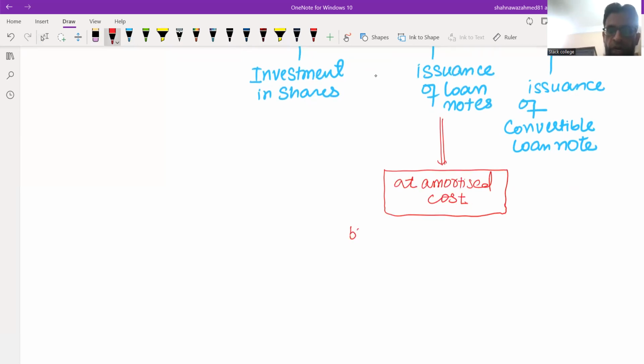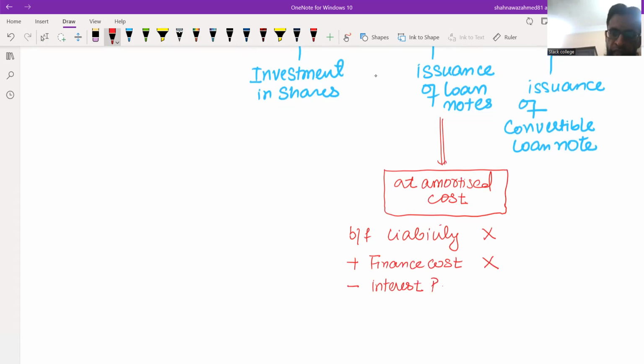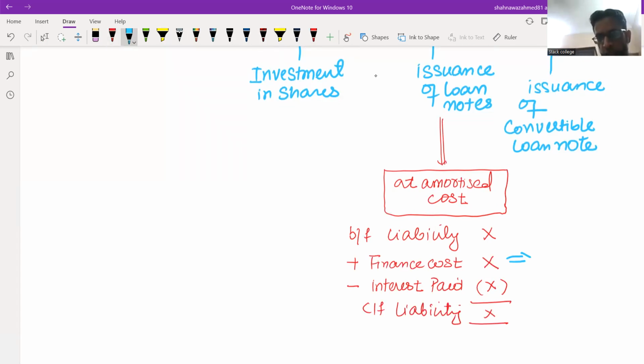The brought forward liability, liability at start, plus you need to add finance cost using the effective rate of interest, and deduct any interest paid during the year. Deduct this interest paid and you will get the closing liability, which is to be shown in the statement of financial position. This finance cost figure will be part of the profit and loss account, and the closing figure will be part of SOFP.